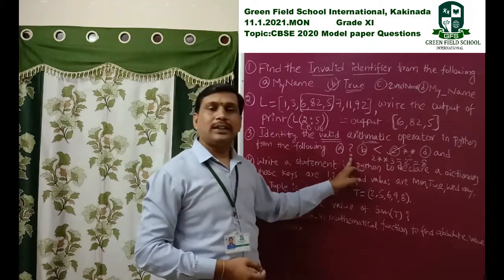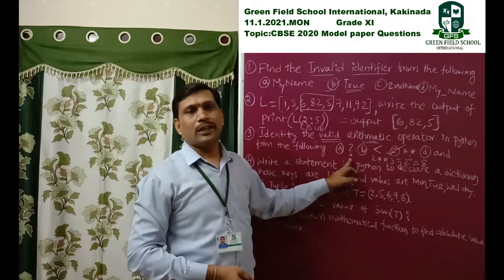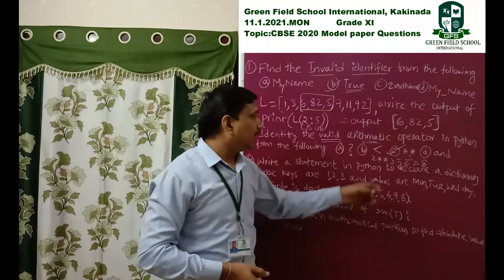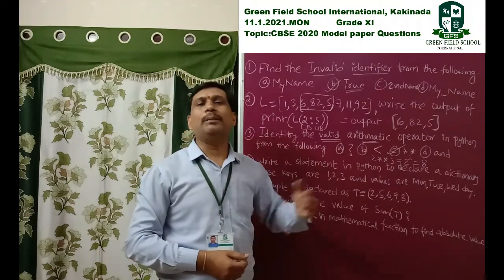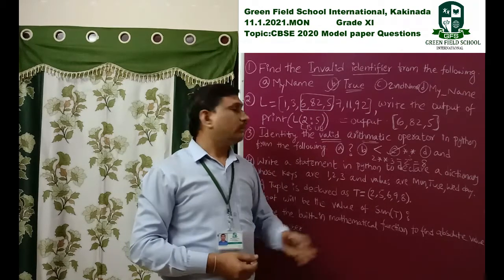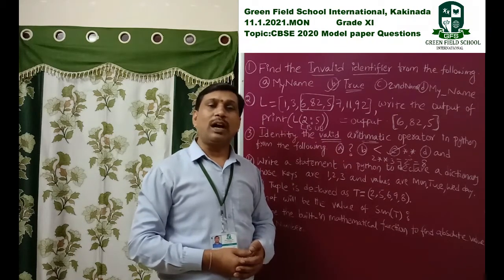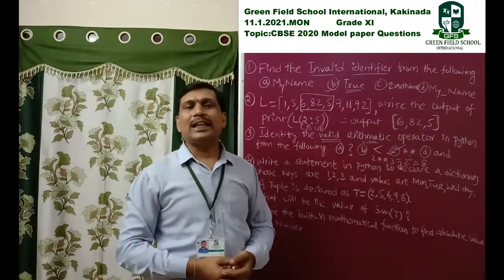This one is the ternary operator, question mark. Question mark and colon are called ternary operators. Likewise, less than is a relational, comparison operator. When you construct any condition, we use less than, greater than, equal to, not equal to, all these symbols. Next, coming to and, a logical operation.